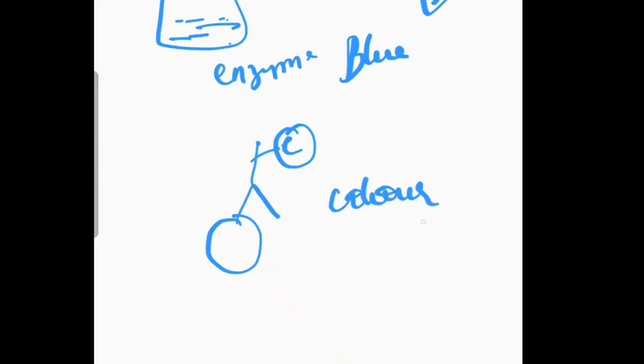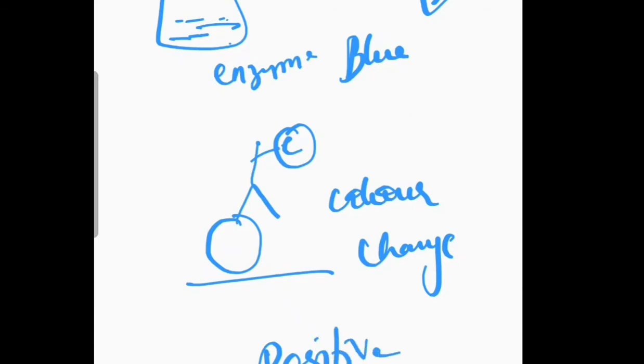Is by the color change. So if the color is getting changed, which means the enzyme is working, which means the enzyme tagged to the antibody has got bound to the antigen. So in this way we conclude that the assay is positive, or it is yielding positive result. That is, the molecule which we are looking for is present in the sample.